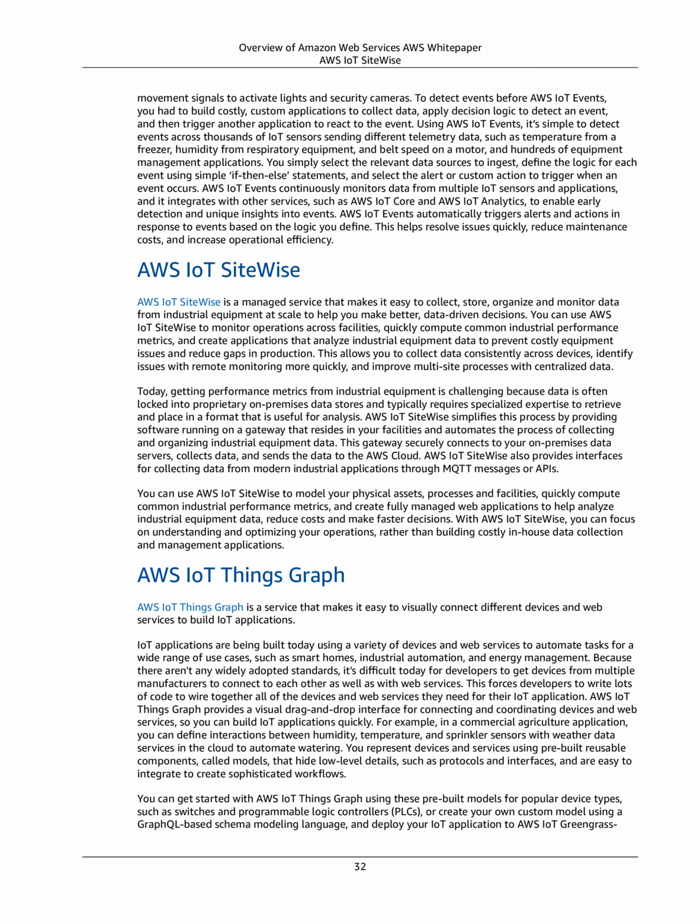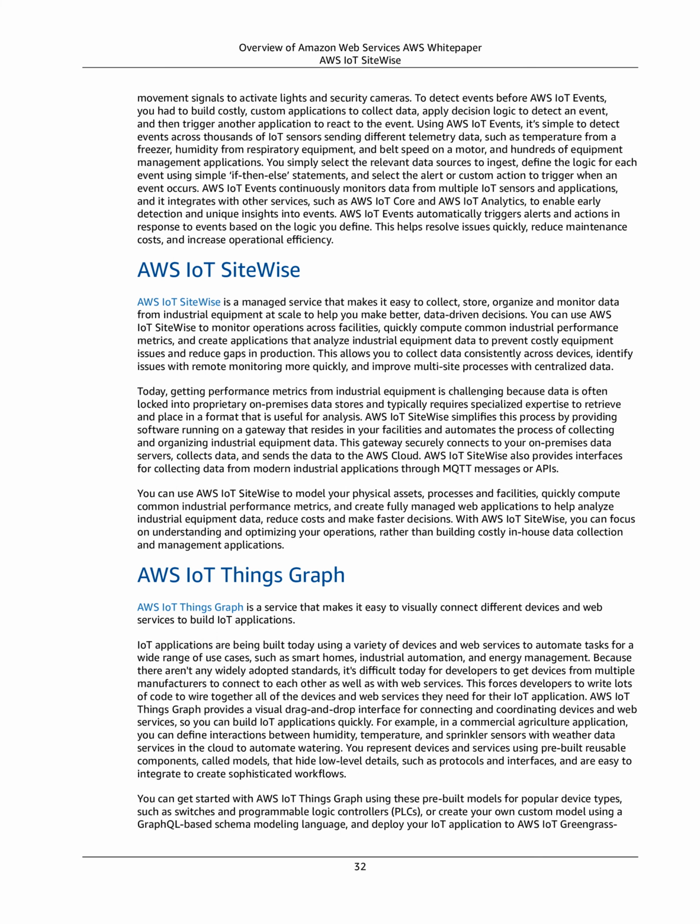AWS IoT SiteWise also provides interfaces for collecting data from modern industrial applications through MQTT messages or APIs. You can use AWS IoT SiteWise to model your physical assets, processes and facilities, quickly compute common industrial performance metrics, and create fully managed web applications to help analyze industrial equipment data, reduce costs and make faster decisions. With AWS IoT SiteWise, you can focus on understanding and optimizing your operations, rather than building costly in-house data collection and management applications.